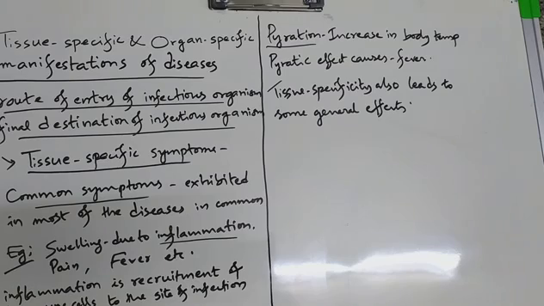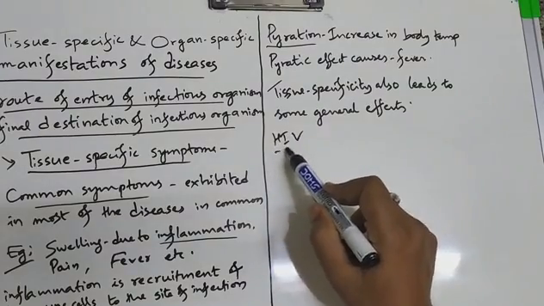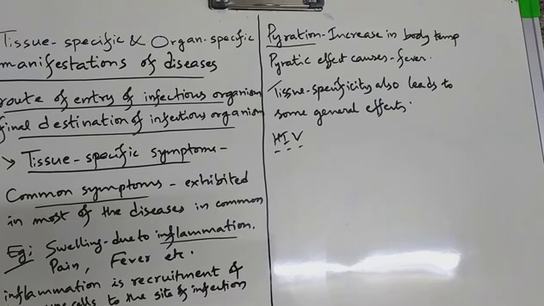How? Take the example of HIV, human immunodeficiency virus. Where does it go? It goes to the immune system, that is lymphoid tissue or lymph nodes, and damages the immune cells.